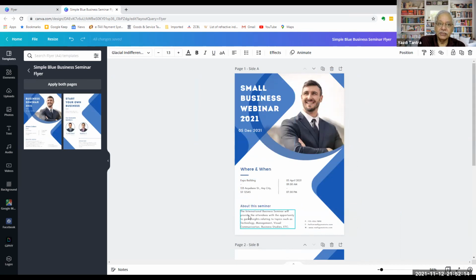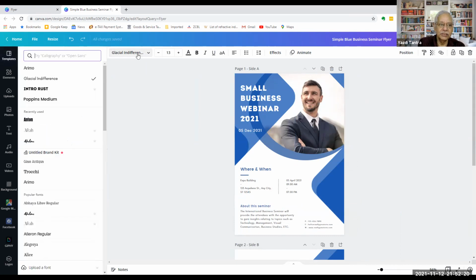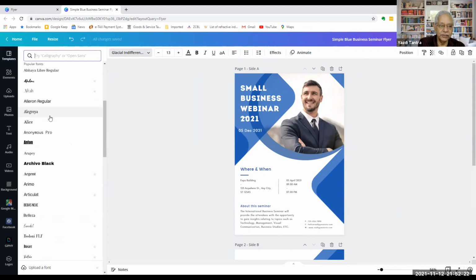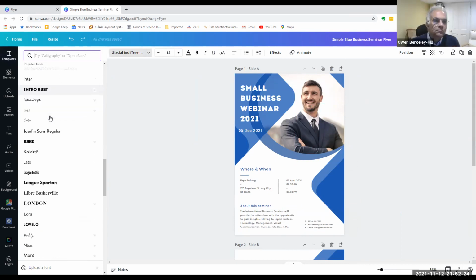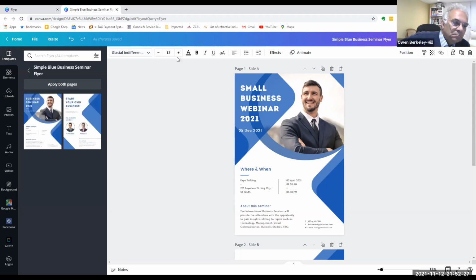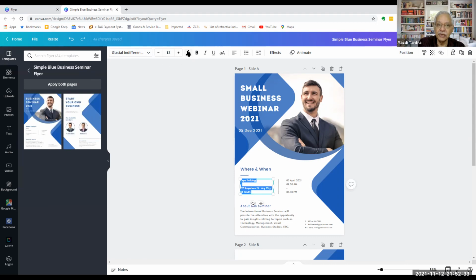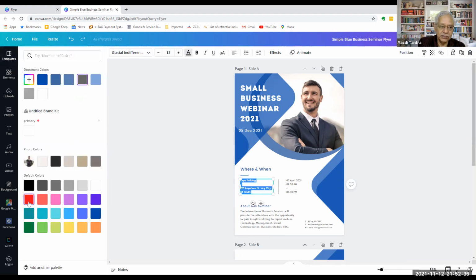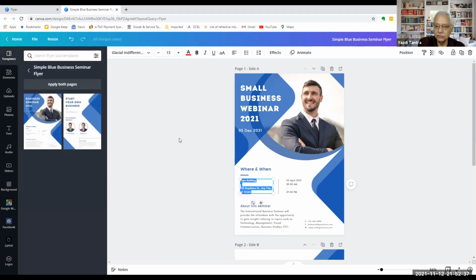While you are doing this, you have lots and lots of editing options. You can select the font. You can see the variety of fonts that are available. Just like in a normal application, you can select the size of the font. You can select the colors. For example, now if I want to make all this red, I can just click here, make it red, and it is red.